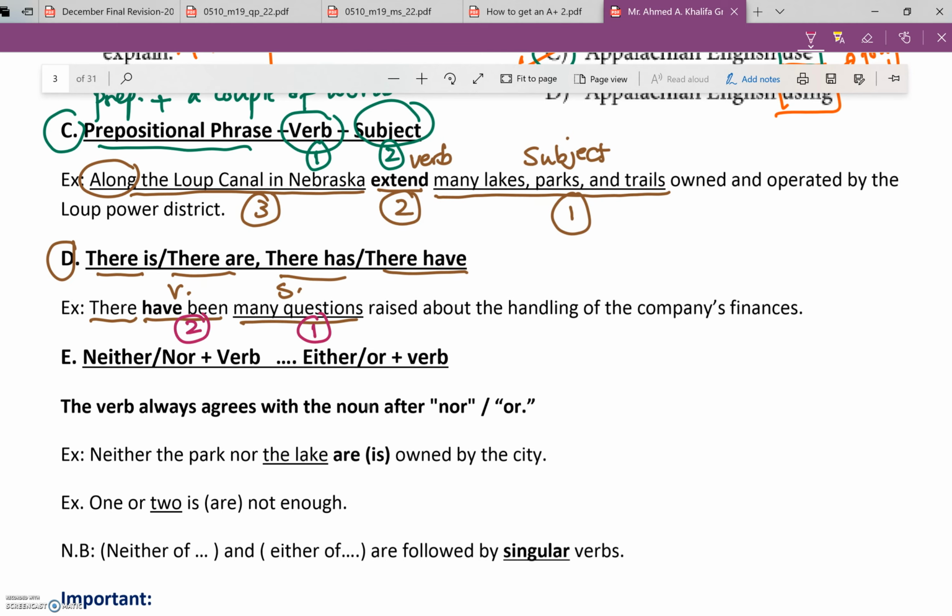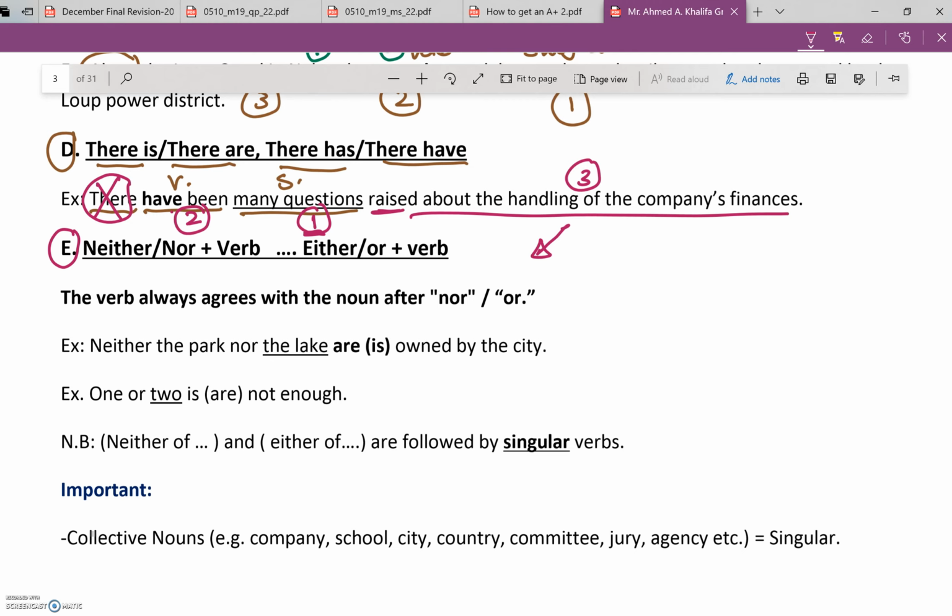Many questions have been raised, that's the rest of the verb, right? Have been raised about the handling of the company's finances. Let's go to part E, which is very important and always in the exam. Like, I would never say always, but it appears every now and then.